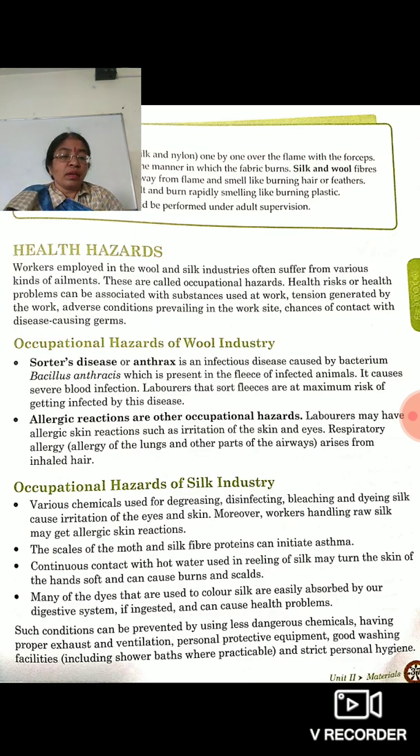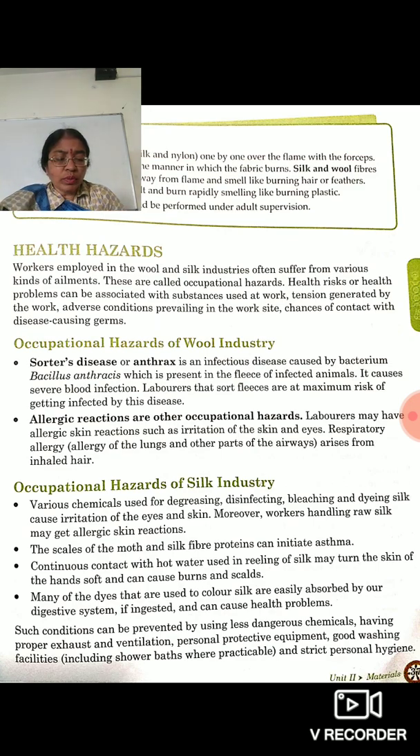Sawdust disease or anthrax occurs due to a bacterium, and the name of the bacterium is given here. This is Bacillus anthracis, which is present in the fleece of infected animals, and it causes severe blood infection, mostly to those laborers who do the work of shearing. They get affected by this disease most. Now, allergic reactions or other occupational hazards also occur, like allergy in the respiratory tract, asthmatic problems, bronchitis, etc. These can occur due to fine fibers which enter our respiratory system.